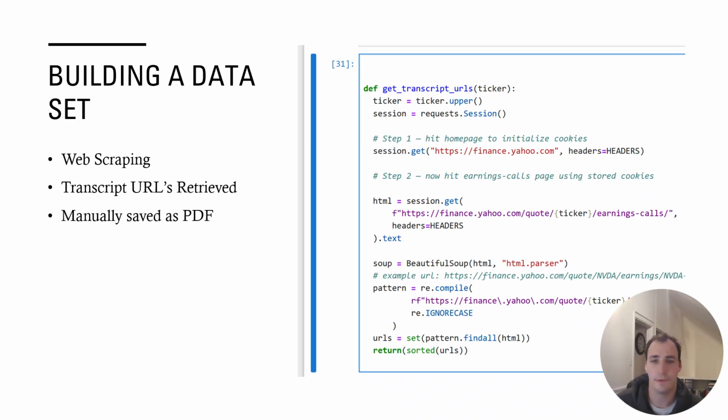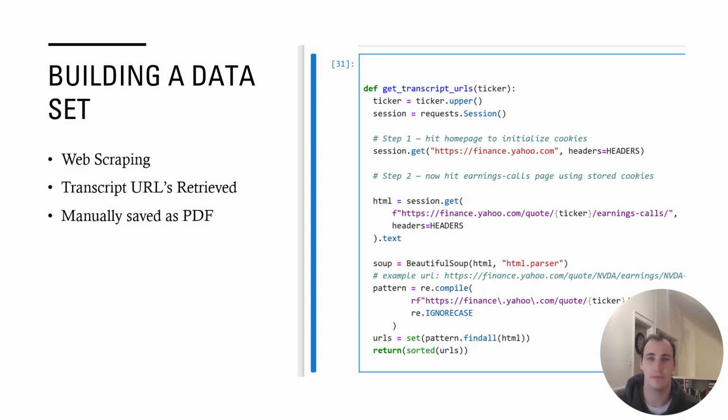So the first difficulty was that there was not a readily available data set that had sentence by sentence sentiments for the earnings calls that I was hoping for. And so I started by doing a little bit of web scraping, which was a great experience as well.